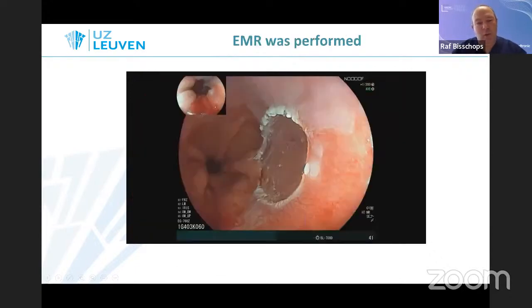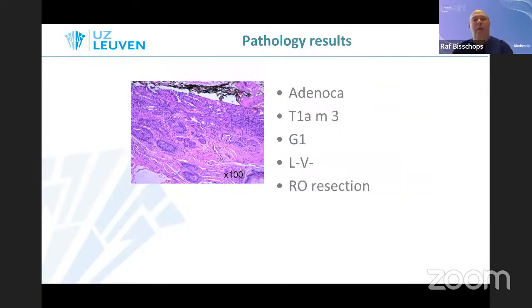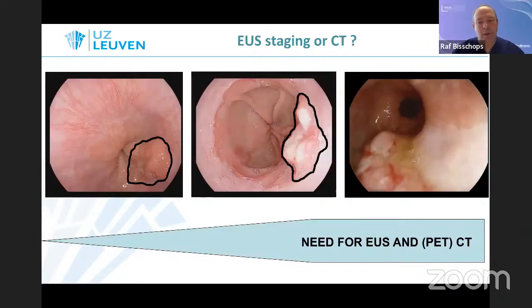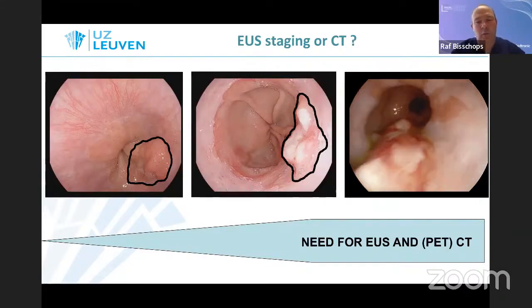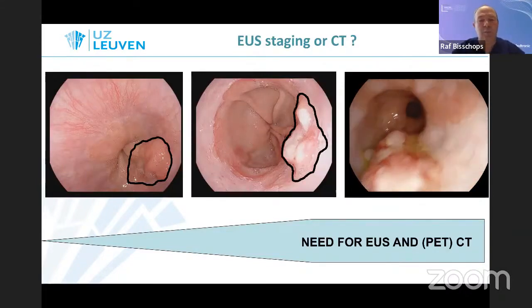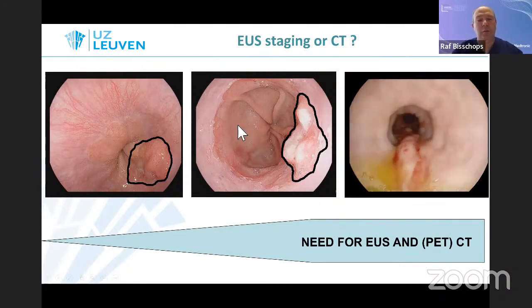And then we hit the bullseye by resecting this lesion and showing a small adenocarcinoma that was completely resected. So these techniques work, and we should use them in daily practice to augment our detection skills and possibilities. Another question for selecting patients is whether we need to have endosonography, and we tend not to do this for small lesions like you see in the first 2 examples.